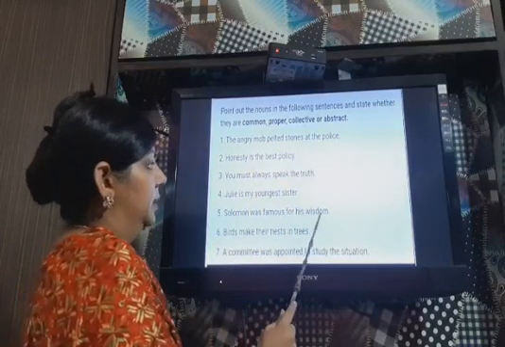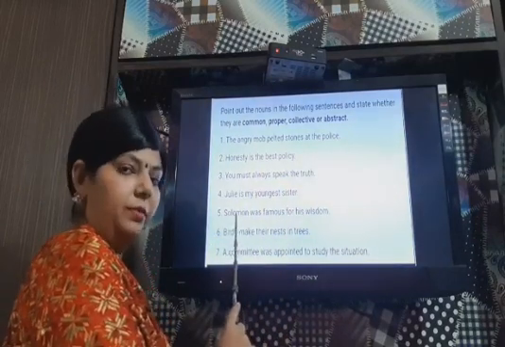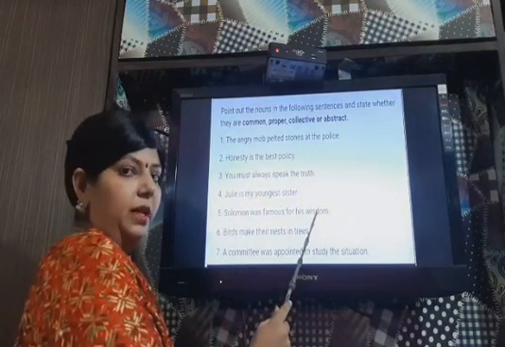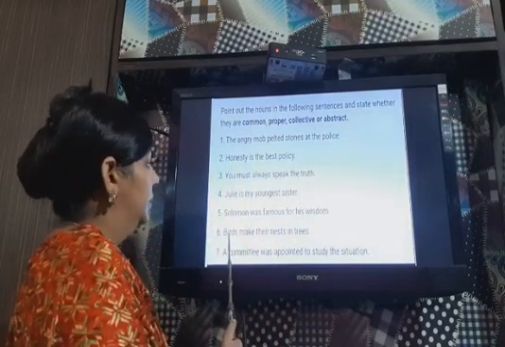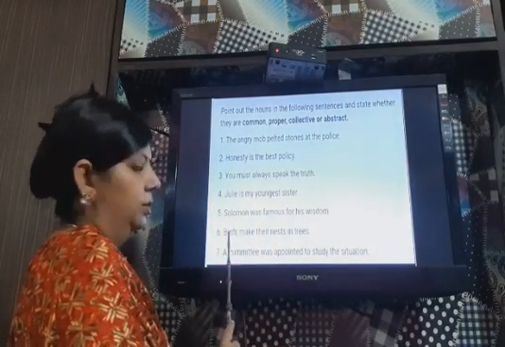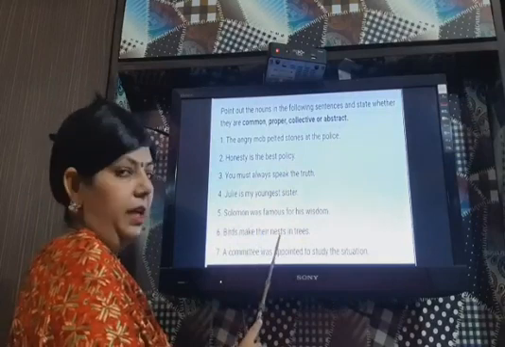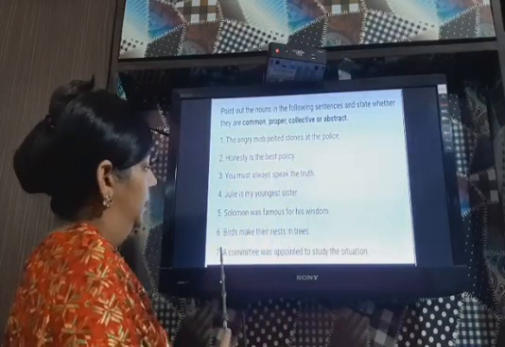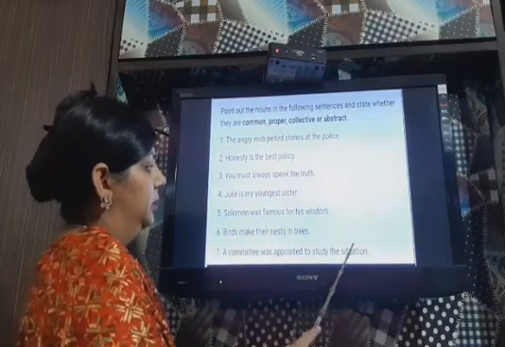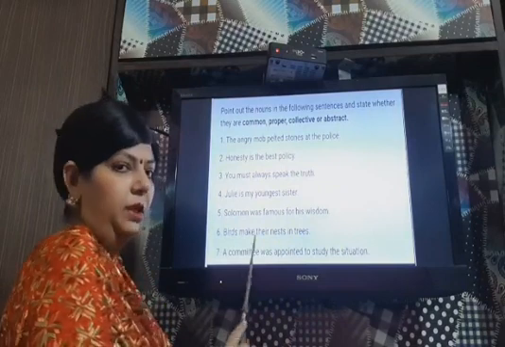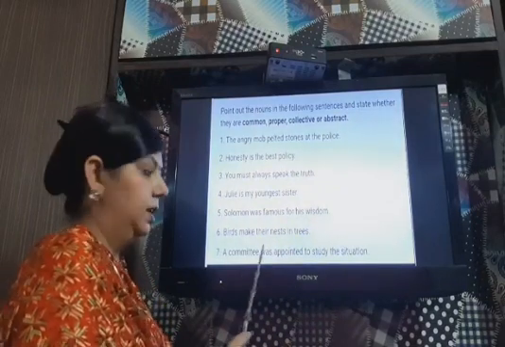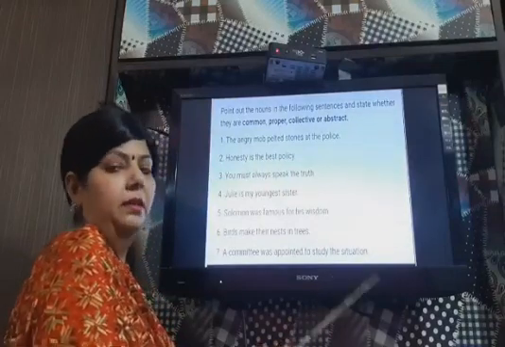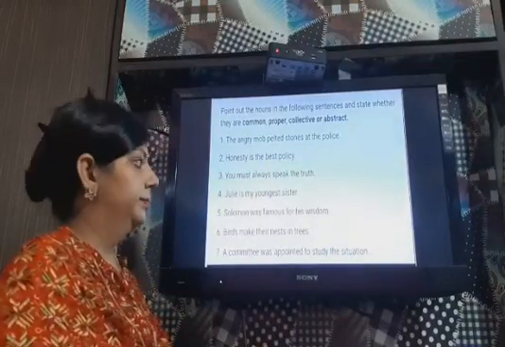Solomon was famous for his wisdom. Solomon again is a special name, so it is a proper noun. Wisdom is your feeling, your emotion. That's why it is abstract noun. Birds make their nests in trees. So the nouns are birds, nests, trees. All these three are common noun. A committee was appointed to study the situation. So committee means a group of people. So it will be collective noun. And situation again is a thought, idea. That's why it is abstract noun.